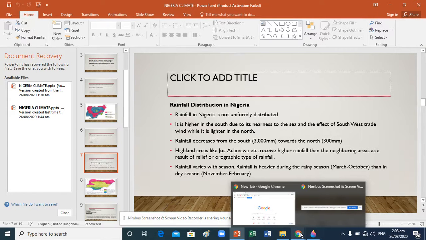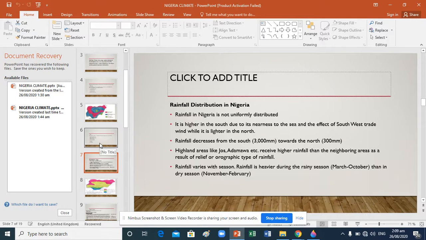Rainfall also varies with season. Rainfall is heavier during the rainy season, that is from March to October, than in the dry season, that is November to February. During the dry season, it is only the coastal areas that can experience cloud cover or rainfall. Why? Because those areas are not far away from the water. What do you think is going to happen? That means they are going to experience cloud cover.